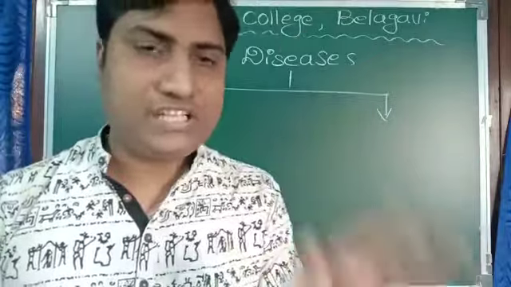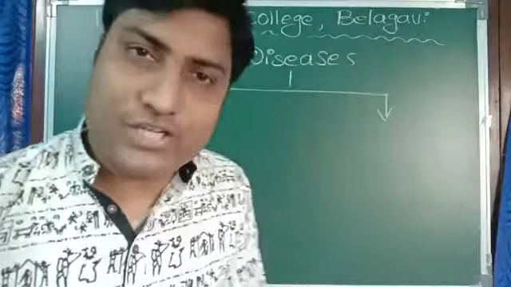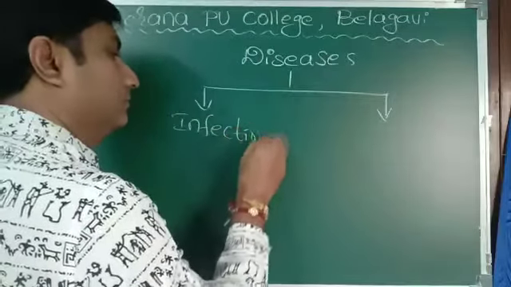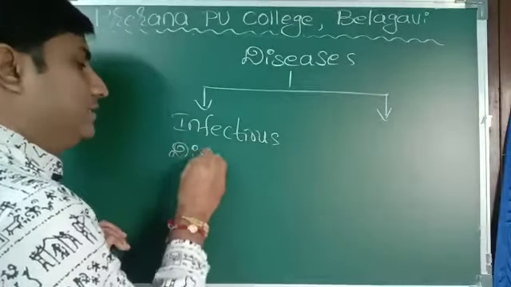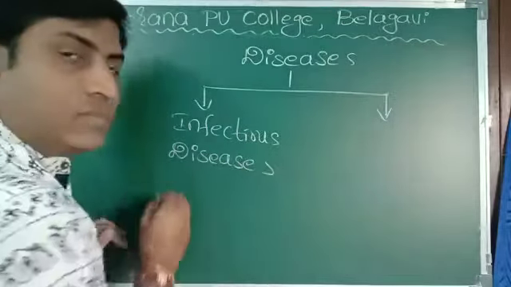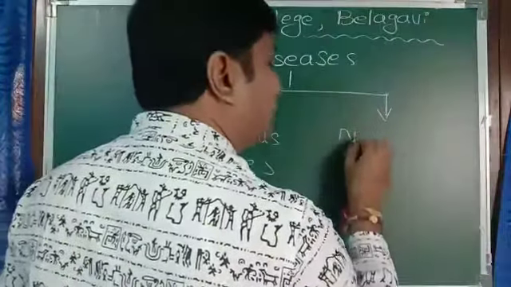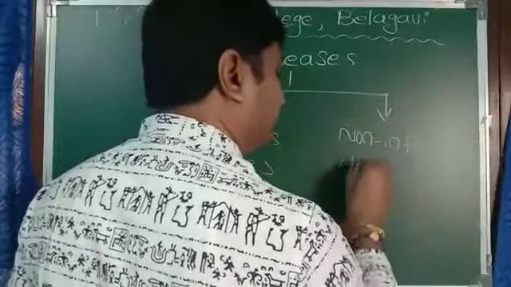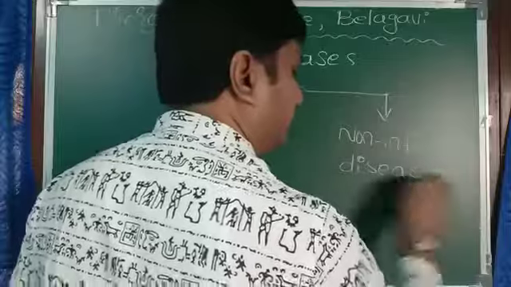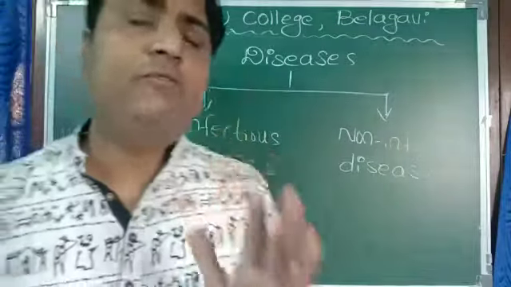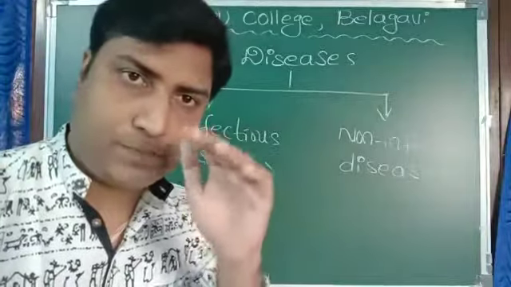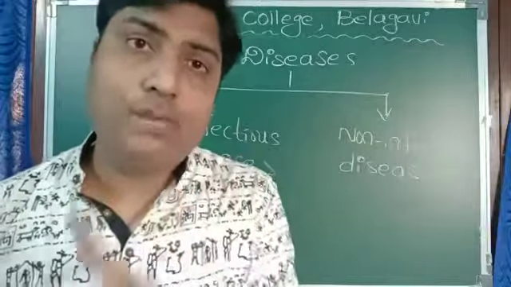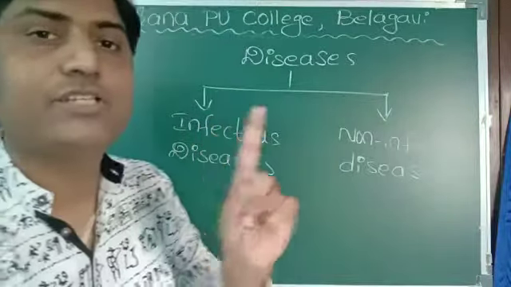One is infectious disease and the other is non-infectious disease. Now, what do you mean by infectious diseases? The diseases that spread from one person to another person are called infectious diseases.